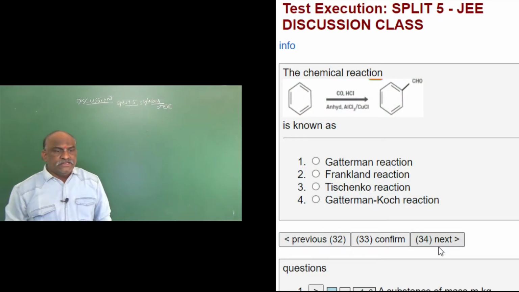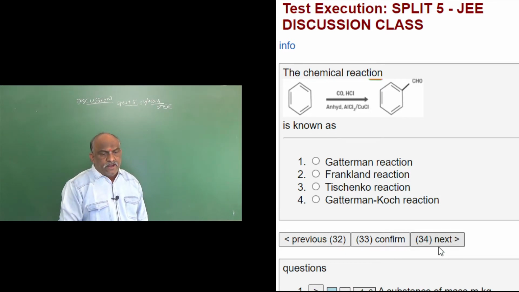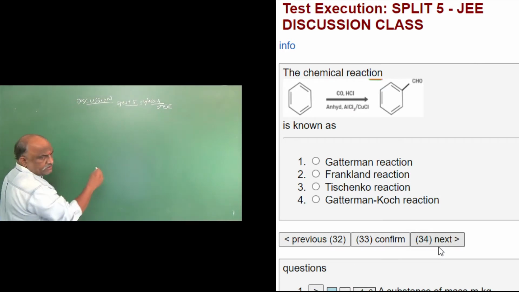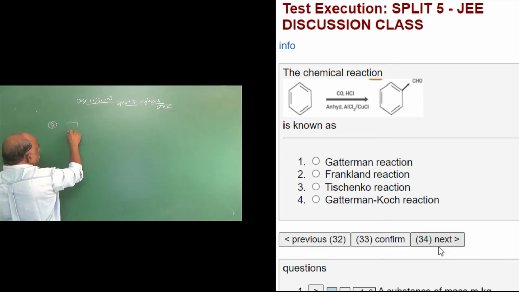The chemical reaction: benzene with reagents carbon monoxide, HCl, anhydrous AlCl3, and CuCl. This is question number 33. This is one of the named reactions in NCERT.